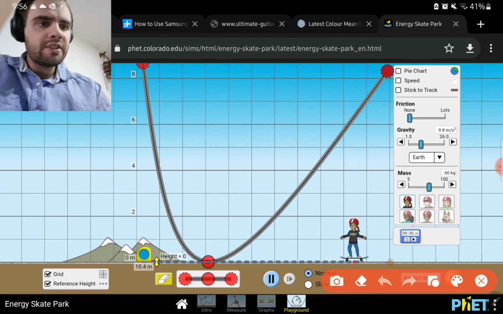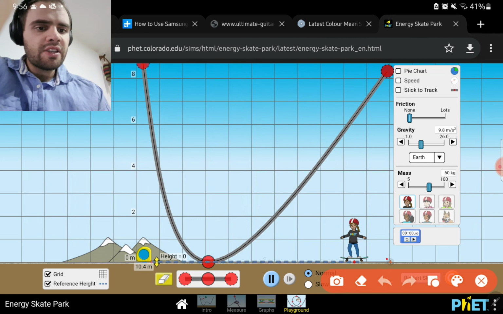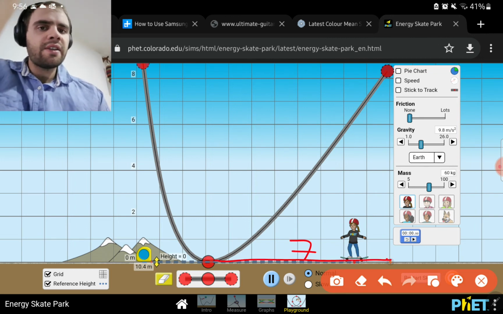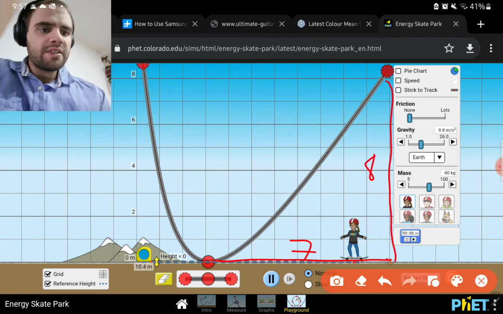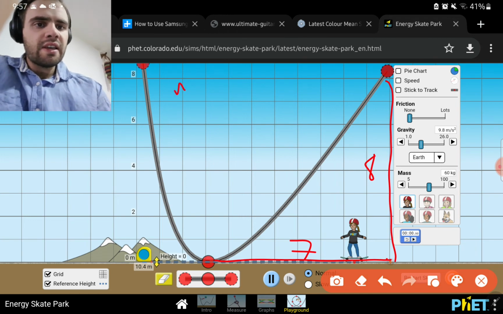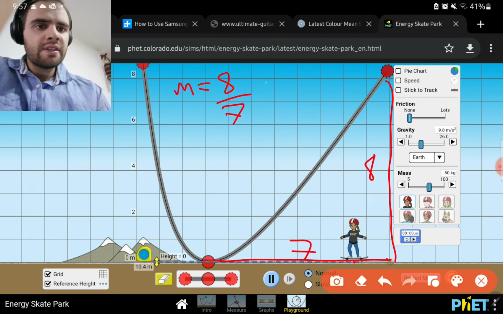Let's get rid of this. Let's do it the same over here to compare. So this is 3 meters to 10 meters. So then we know that this is going to be 7 meters, because 10 take 3 is 7. Again, we know our rise is the same. Our rise is still 8 meters. So let's go m equals 8 over 7 times 100.